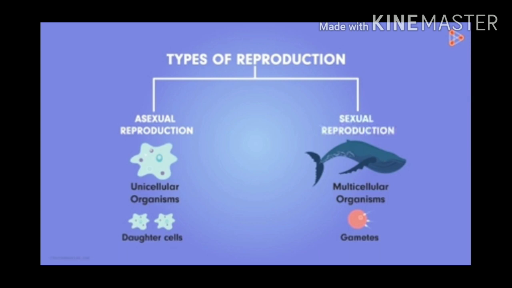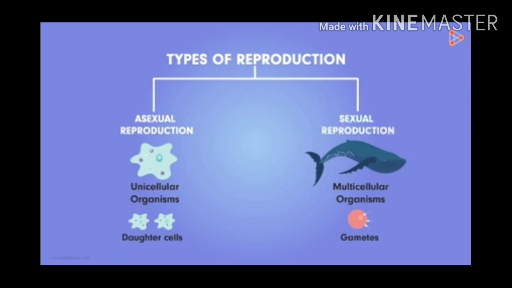So students, now I will tell the different types of reproduction. There are two types of reproduction. One is the asexual mode of reproduction and the second is the sexual mode of reproduction. In the asexual mode of reproduction, only unicellular organisms reproduce and give rise to the same or exact daughter cells.